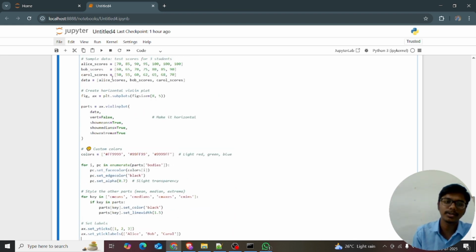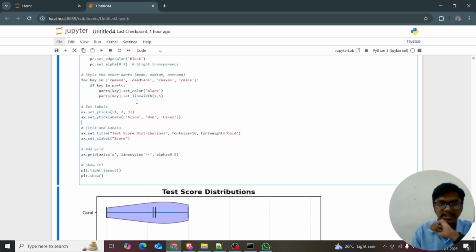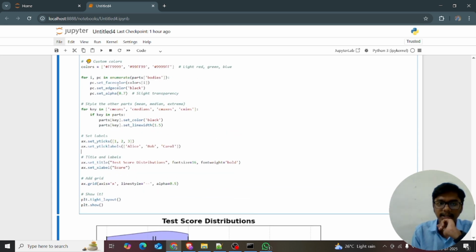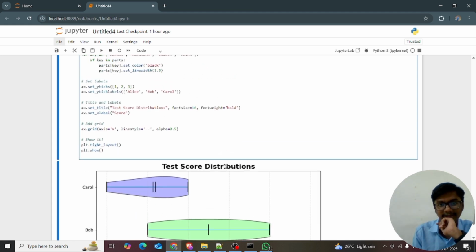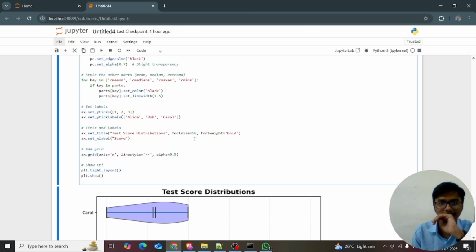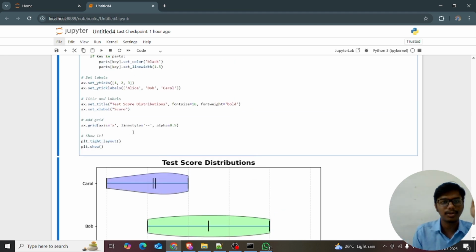Bodies means it's getting into Alice's scores, Bob's scores, and Carol's scores, and this is getting set face colors. I just want the face colors, the face color of i. I just want to see these colors: red, green, blue. Right, it's purple, I think. It's not the red, it's a light tangent red. Okay, so make note of it.